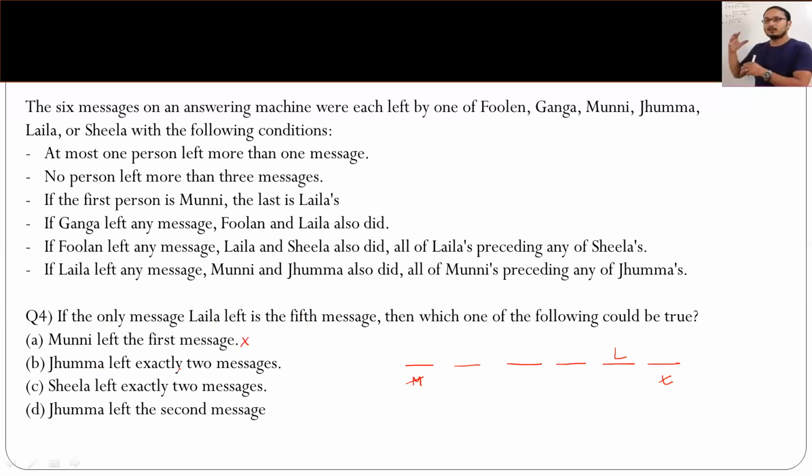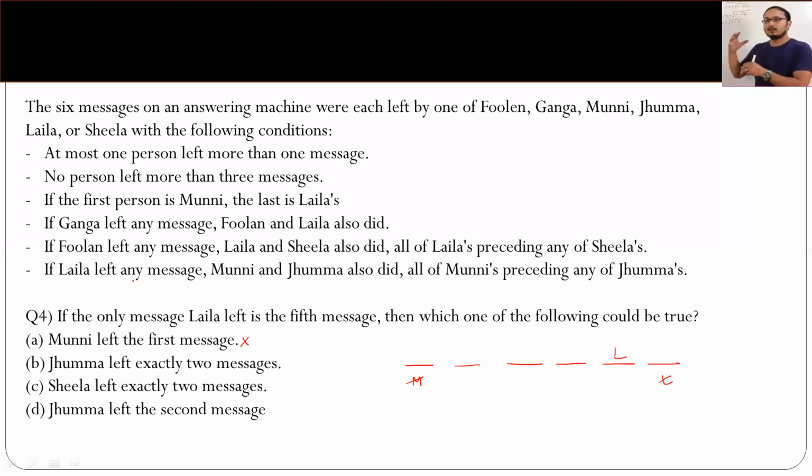It says Jhumma left exactly two messages. So now, here you have to come into this condition that if Jhumma has left exactly two messages, right? So there is a person who's leaving two messages. In that case, Ganga will not be there. Everybody else has to be there, right?